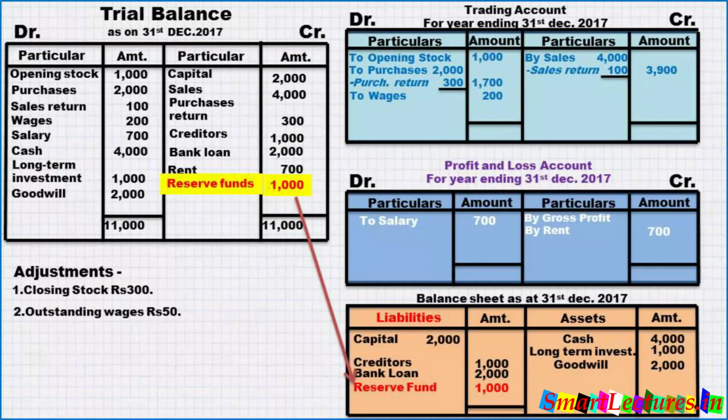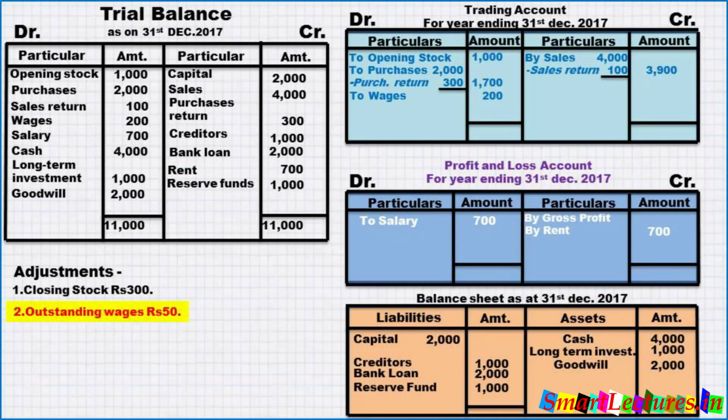Now let's fix wages and outstanding wages. These were the two extra items. On the trading account you can see to wages 200 and to wages 50. There are two items of wages on the debit side of trading account. 200 has come from the trial balance and 50 has come from that adjustment entry.